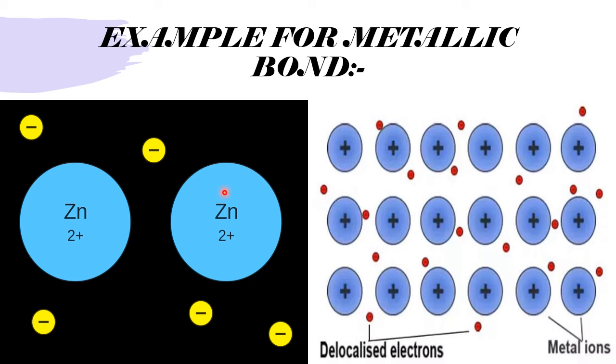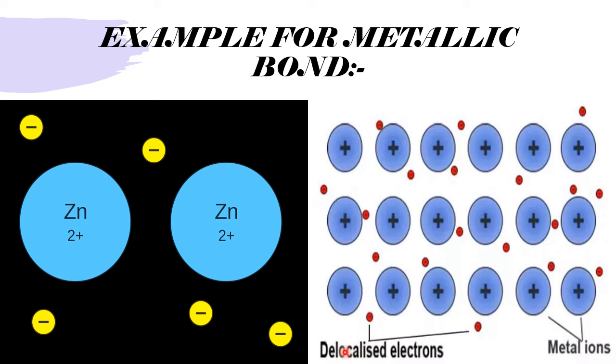In the case of zinc also, every zinc will give 2 electrons. Like that, many electrons. This is a zoomed picture of the zinc metal structure. So sea of electrons, here, everywhere, electrons. They are given an order to move in one particular direction and they carry the current, depending upon your requirement. Such electrons are called mobile electrons. Or one more word is delocalized.